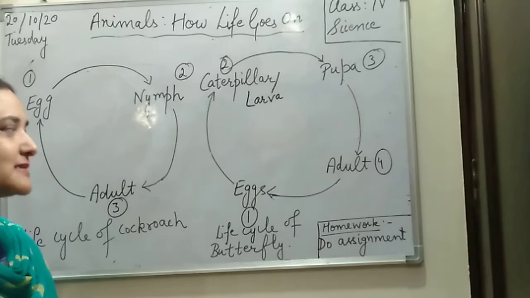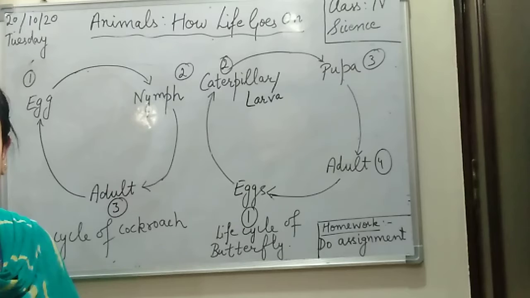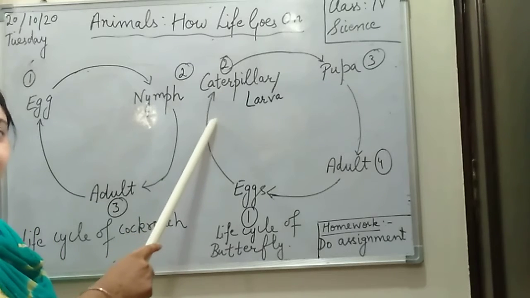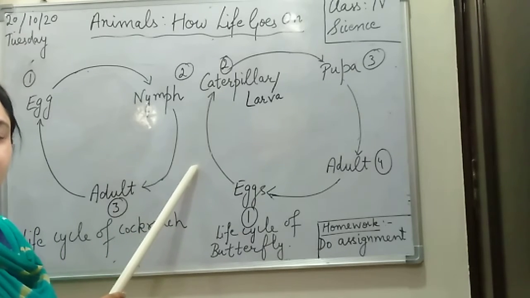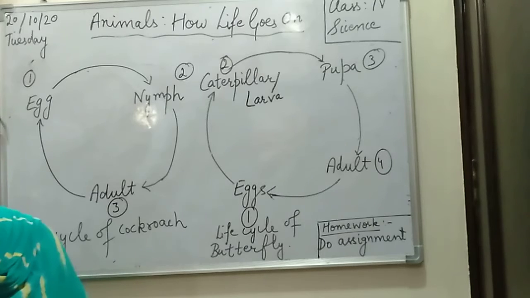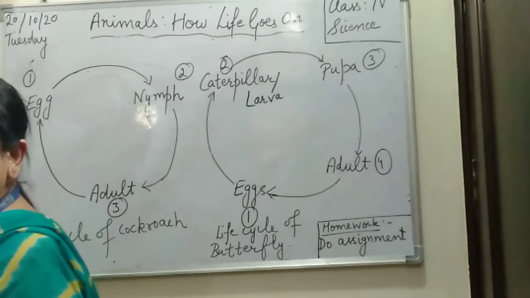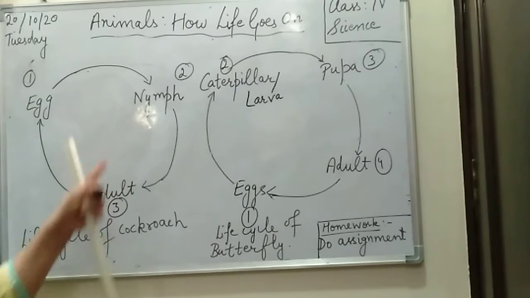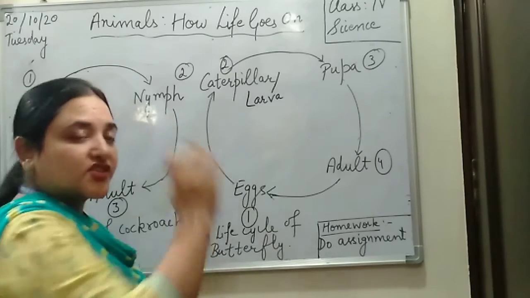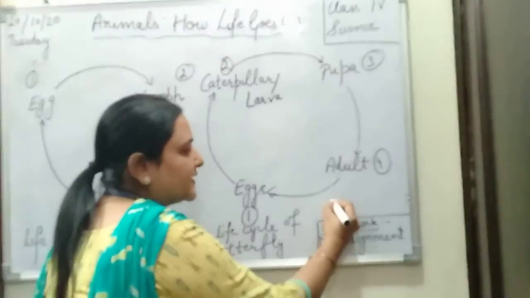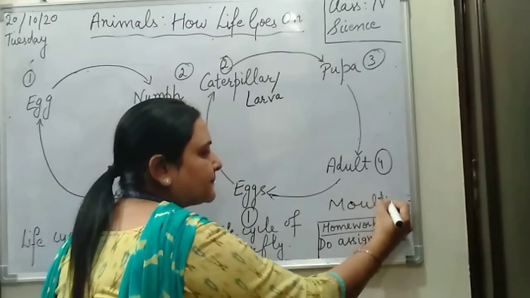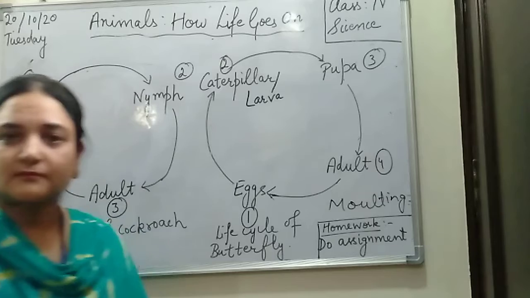And after that it is going to convert into an adult cockroach. Is that clear to you? So that process of conversion of nymph to the adult, or shedding of old skin, we call molting. I hope it's clear to you, right?